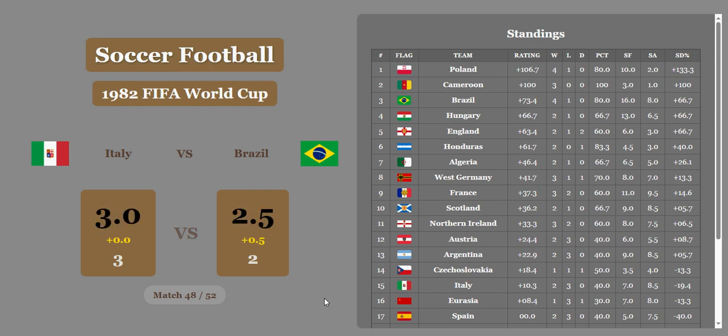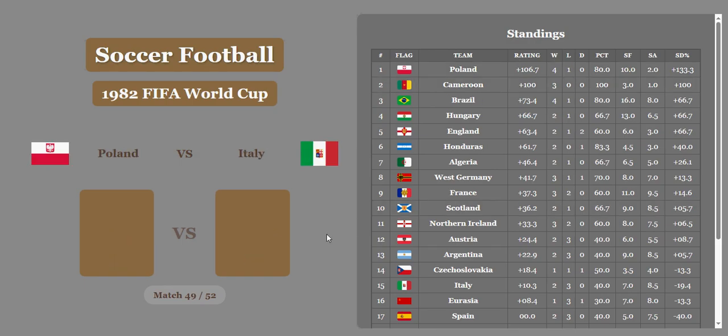3-2, Italy versus Brazil. Italy wins it just barely after the economic difference, and that is going to be very painful for Brazil. A painful loss indeed. Again, and also Cameroon's not facing all the hard competition in the later rounds. That's another problem with it. But still, it's still a very impressive position.